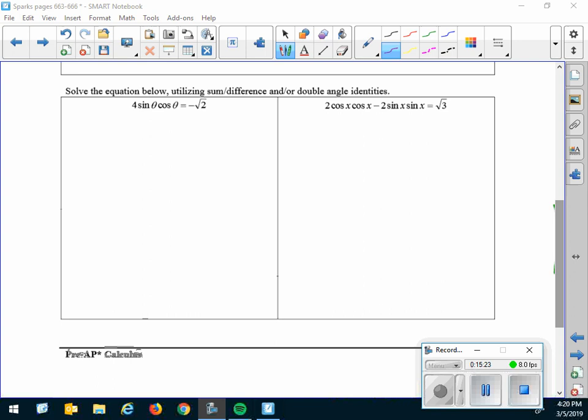2 cosine x minus 2 sine x equals square root 3. Well, I'm going to factor out that 2. So that's going to leave me with cosine x minus sine x. I don't think I want to do it that way. I could, hang on a minute. I'm going to stop and think. No, I am going to do that. So it'll be cosine squared x minus sine squared x equals root 3.